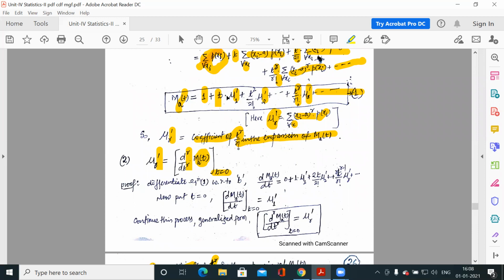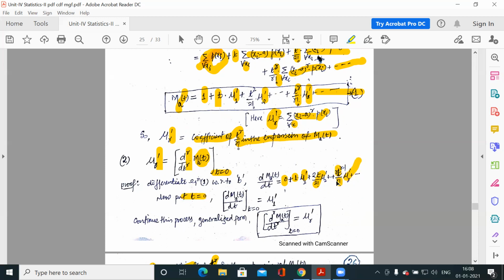So this is your expansion. It is differentiation of the MGF r times. Now you differentiate it one time with respect to t. So what will you get? The first term would be 0. Then t into mu1 dash: the differentiation of t is 1, so this is mu1 dash. So 0, then 1 into mu1 dash, then 2t by factorial 2 into mu2 dash. And similarly for the rth term, it is r into t to the power r minus 1 by factorial r into mu r dash. So this is one time differentiation.